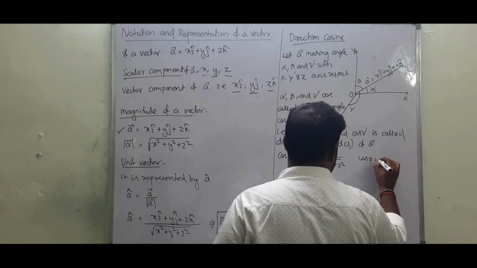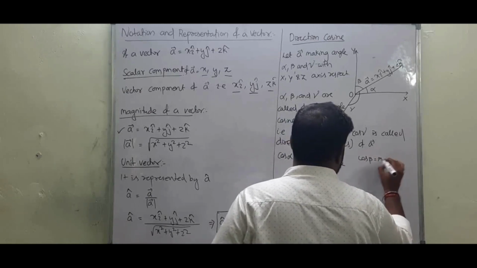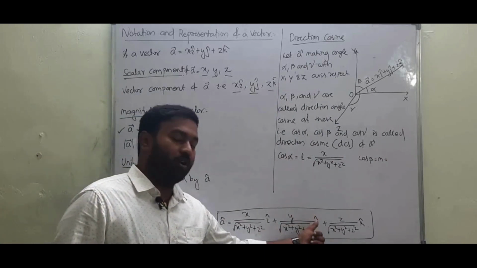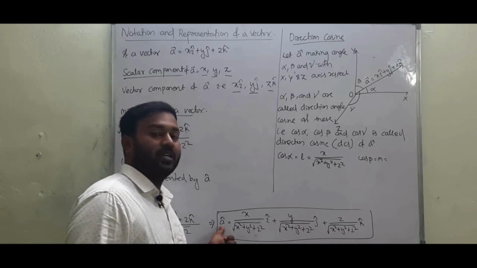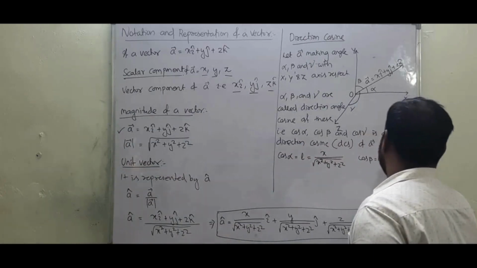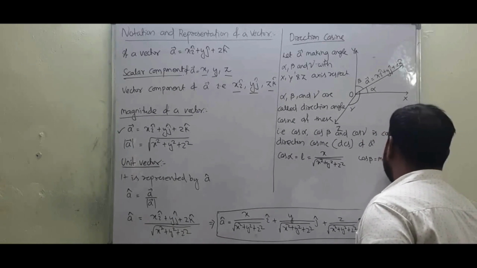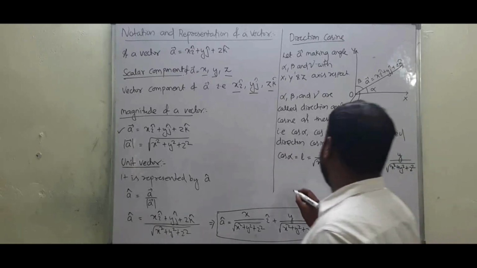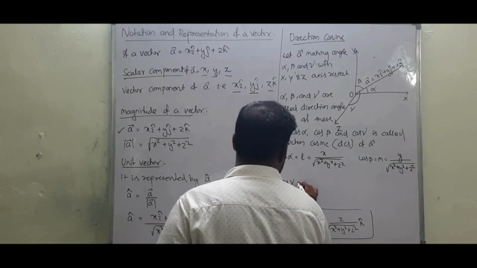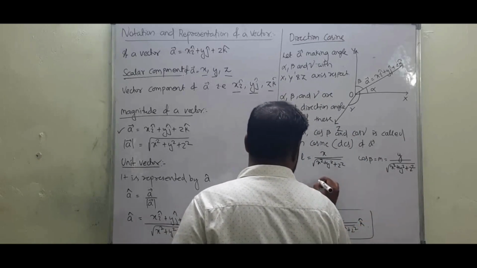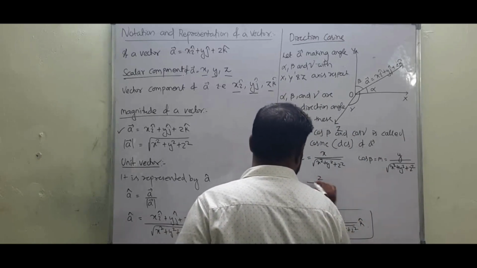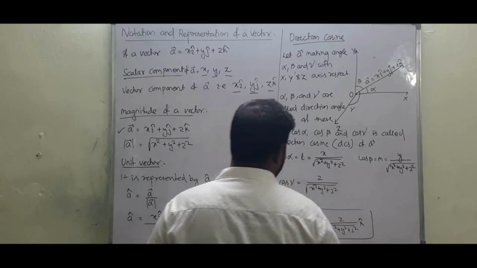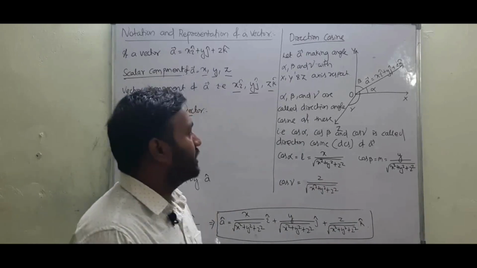Cos beta, in some books it is also represented as m. So cos beta will be the component of j cap in the unit vector, that is y by root over x square plus y square plus z square, and cos gamma will be the component of k cap, which will be z by root over x square plus y square plus z square. So this is our direction cosine.